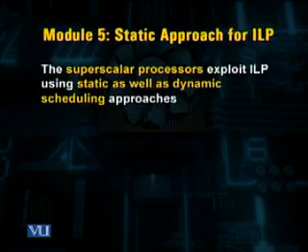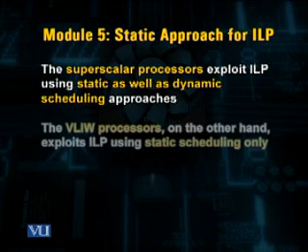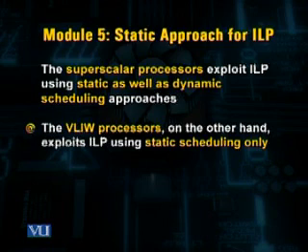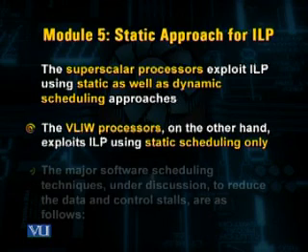The superscalar processors exploit instruction level parallelism using static as well as dynamic scheduling approaches, whereas the very long instruction word processor exploits instruction level parallelism only using static scheduling.